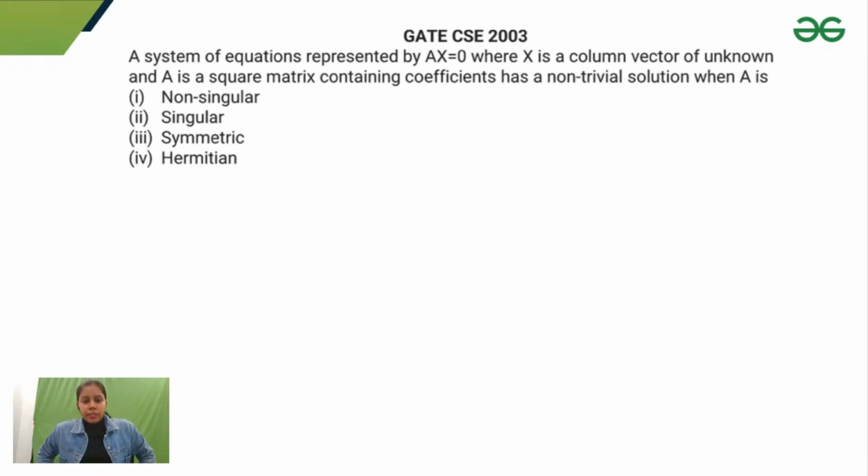A system of equations represented by Ax equals... And no, Rajveer, marks would not be given if you select only one of the options. If it is an MSQ and they are asking for two correct options, then you have to tick two options. We have to make it upper triangular using row reduction.